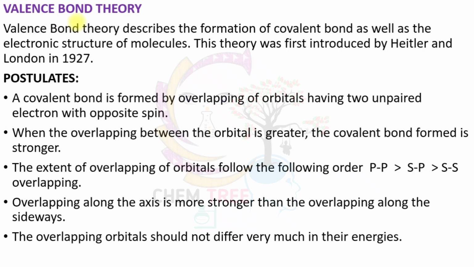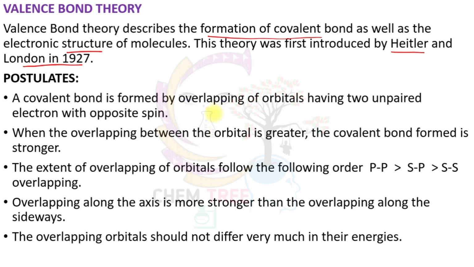Valence bond theory describes the formation of a covalent bond as well as electronic structure based on overlapping of orbitals and pairing of electrons with opposite spin. This theory was first introduced by Heitler and London in 1927. Valence bond theory has some postulates or characteristics. A covalent bond is formed by overlapping of orbitals having two unpaired electrons with opposite spin.